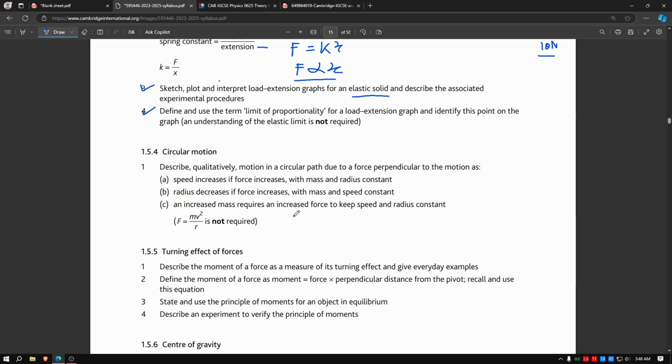An increased mass requires an increased force to keep the speed and radius constant. Okay. So first point is speed increases if force increases with radius and mass constant.